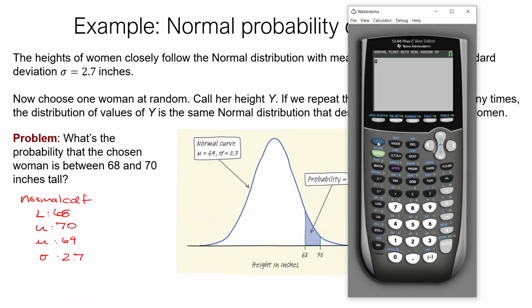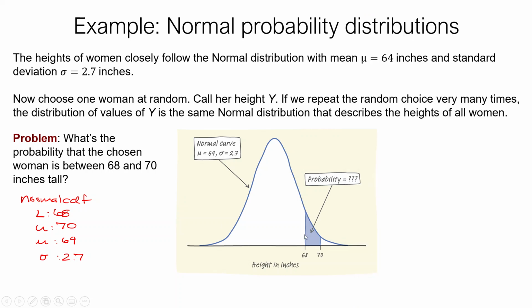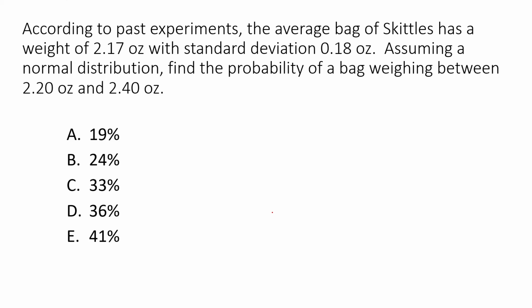So second vars, normal CDF number 2. Our lower is 68, our upper is 70, our mean is 64, and 2.7. And we just press enter a couple times, and there's our answer, 0.056. So we get that this area here was 0.056.